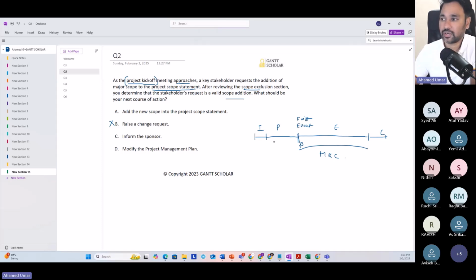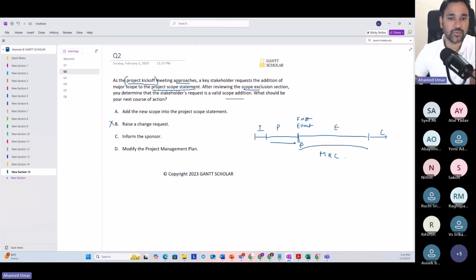Imagine you are working on preparing the project plan. You will do many things per day. You will add a lot of risks to the risk register. You will decompose the WBS further and add new items. You might collect some new requirements and add them to the requirements document.